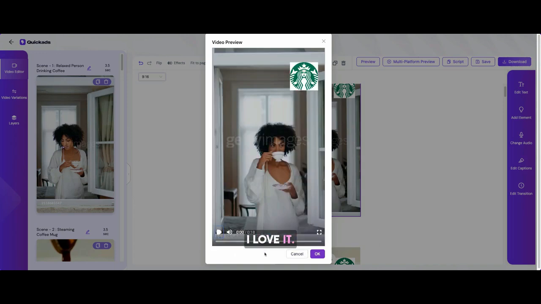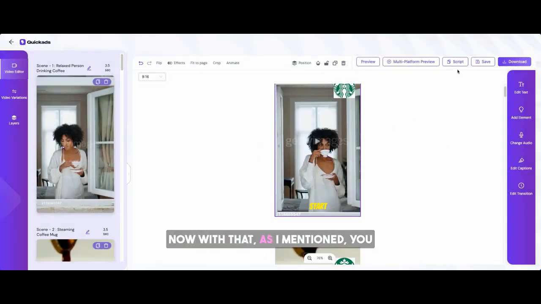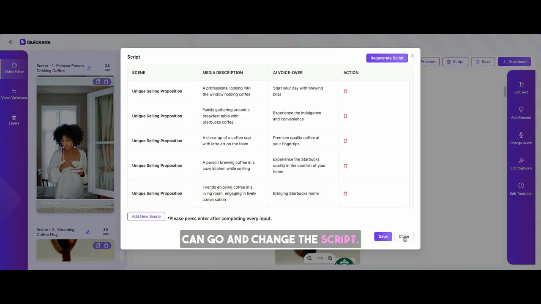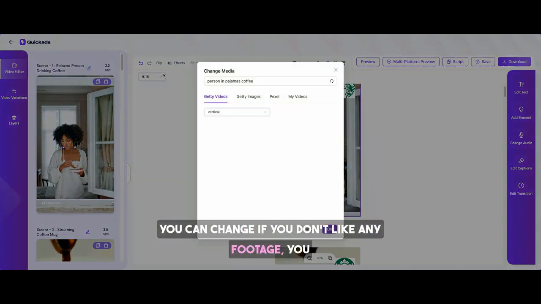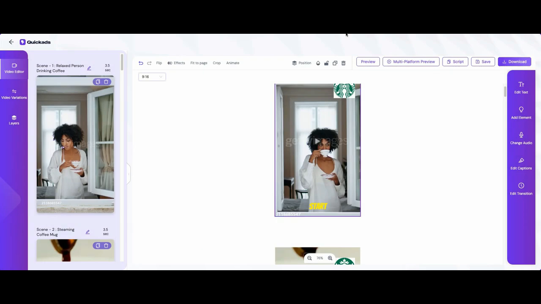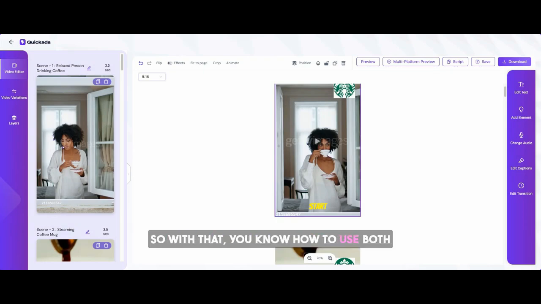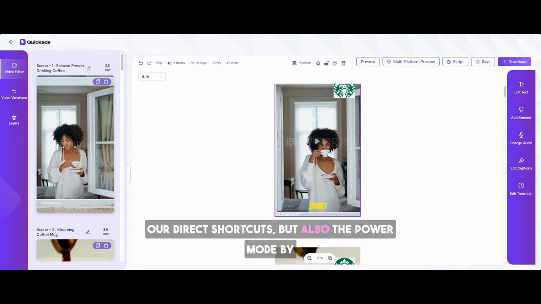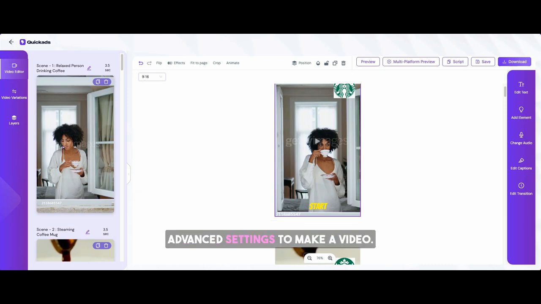I love it. Now, with that, as I mentioned, you can go and change the script. If you don't like any footage, you can go and change whatever you want out there. So with that, you know how to use both our direct shortcuts, but also the power mode by going into plus new creative and using all the advanced settings to make a video. We would love to see what you do now.